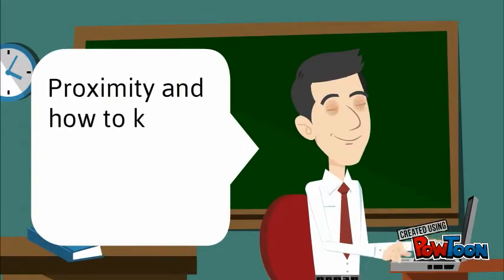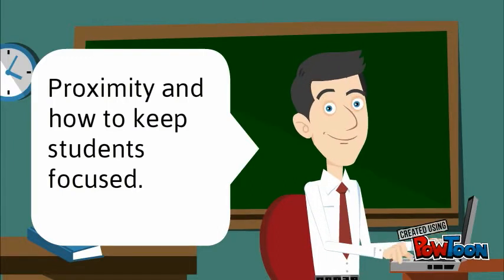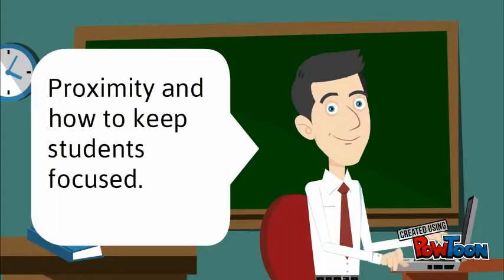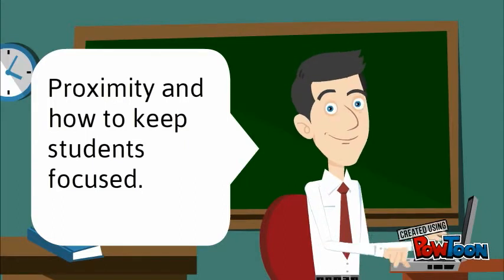If the instructor uses proximity, that will alert the students. In this case, I would move around the classroom, standing next to or behind students that I am aware are pursuing other activities that distract them from my lecture. As I continue to walk around the classroom, students will be less likely to continue doing other activities.